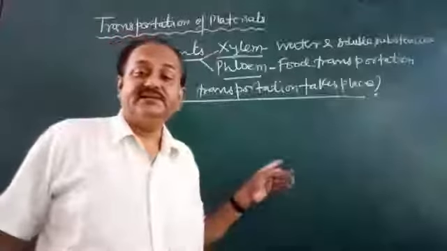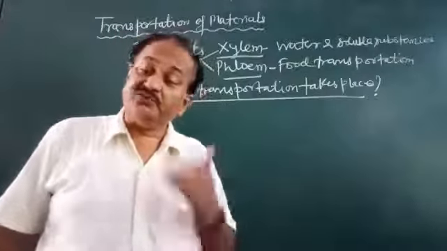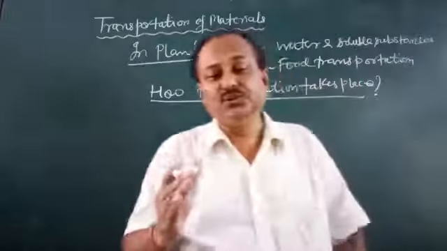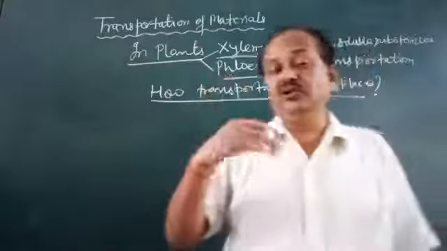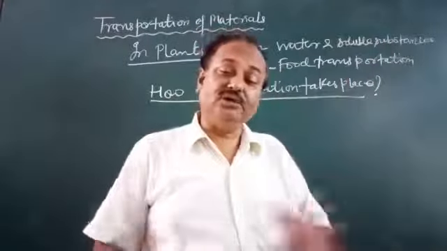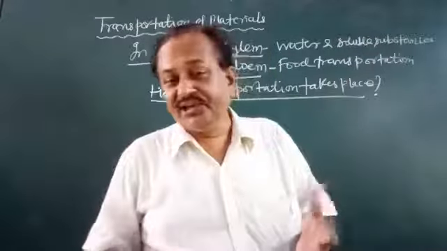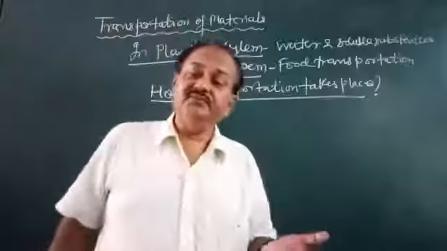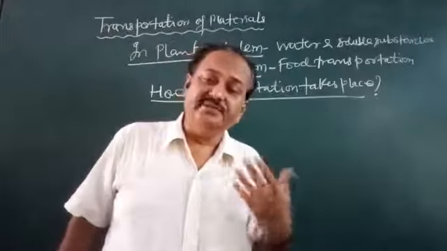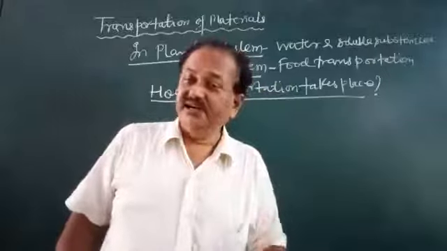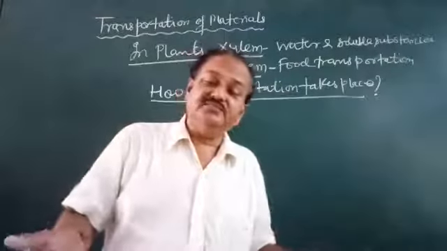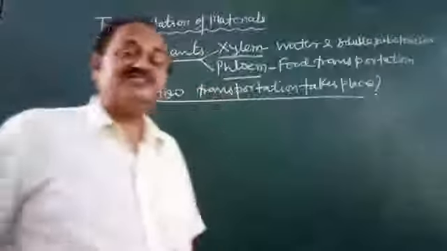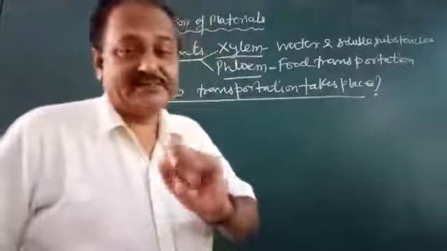Very important part. All of you must be wondering how plants have the ability to allow the flow of water and food from one place to another. In the plant body, there is no machine like the pumping of blood in our body. In animals, we have a heart. The heart sends blood, collects blood. But in plants, what is there? Actually, plants don't have a heart.